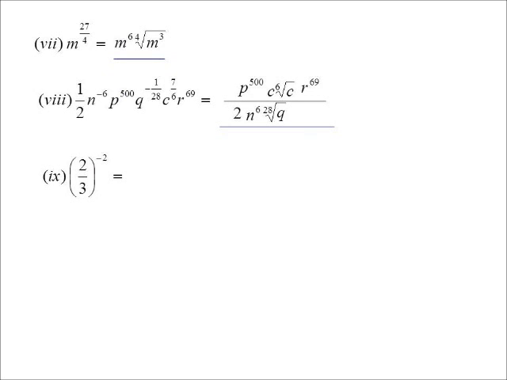2/3 to the power of -2. If I see a fraction to the negative power, the quickest way of doing it is to turn the fraction upside down, make it a positive power, because remember, it's really just saying 1 over. And when you have 1 over a fraction, you invert and multiply. So rather than doing all those steps, if I see a fraction to a power, just invert it, change it to a positive power. 3 on 2 squared gives me 9 on 4.